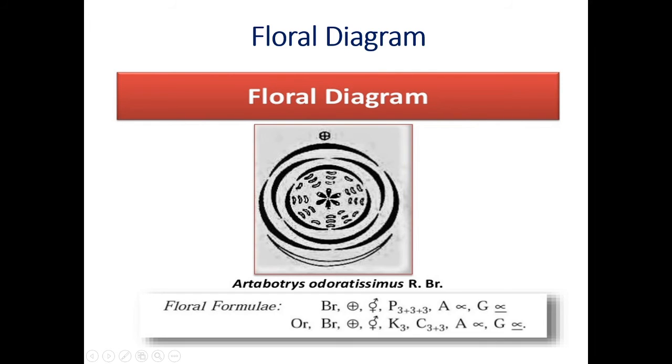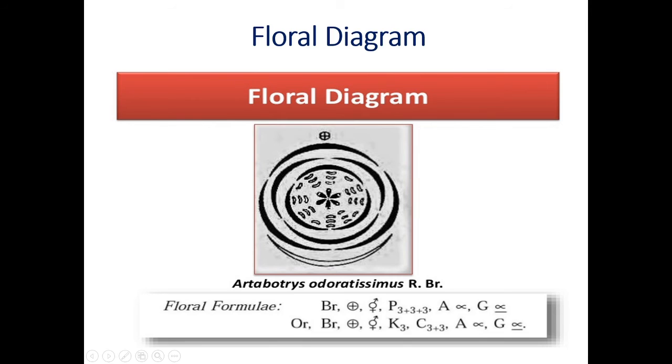Now these are the stamens. Number of stamens are numerous. They are many and free from each other. And this is the TS of ovary. Carpels are many and they are free from each other. There is no common wall to the carpels.